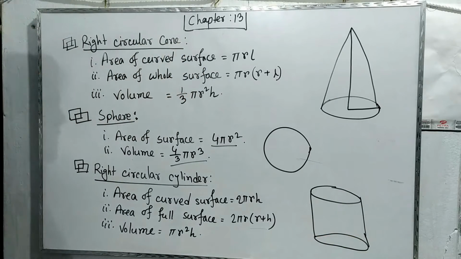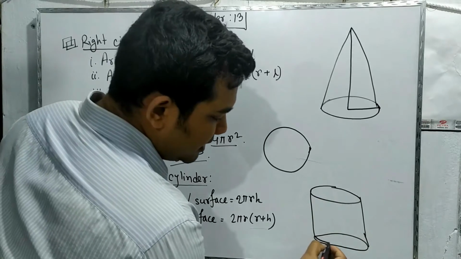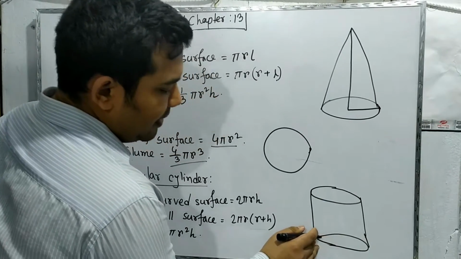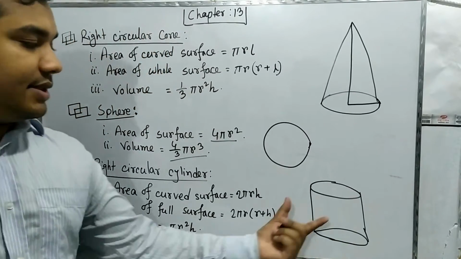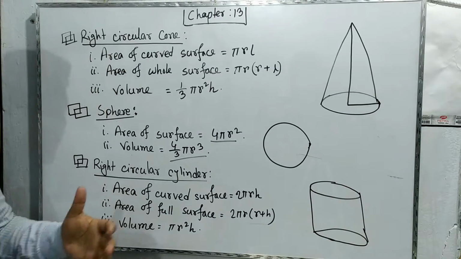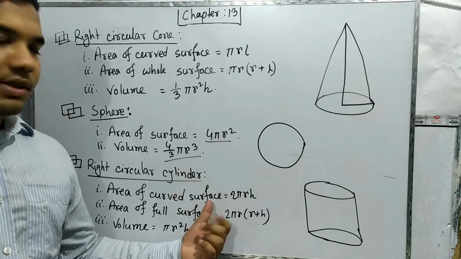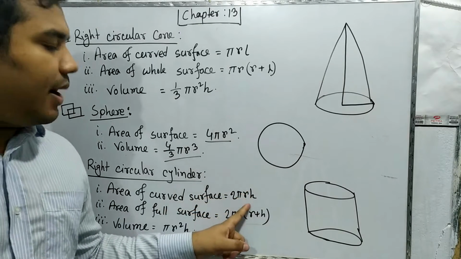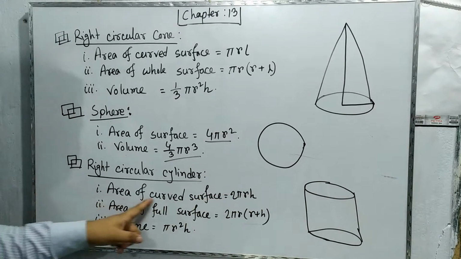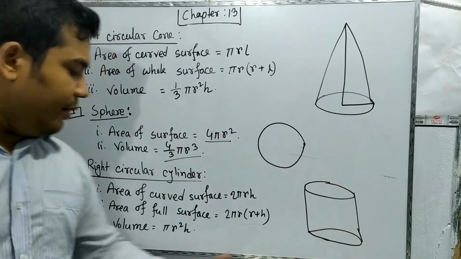Cylinders look like this. Here there are two circular parts. Actually, this drawing is not appropriate; the same types of cylinder will be here and here. That's why in this cylinder part we need to find the area of the curved surface. The area of the curved surface will be 2 pi r h.